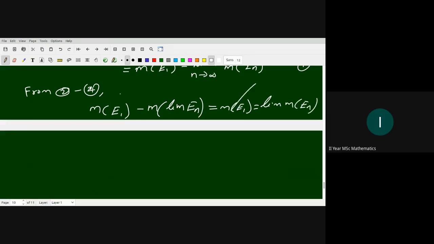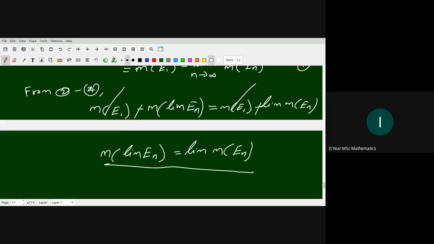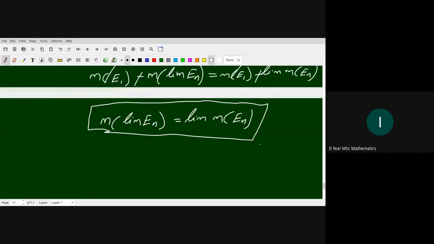So cancelling m of E1 and the minus sign from both sides, we have m of limit En equal to limit m of En. Okay, that's all the proof of part 2.